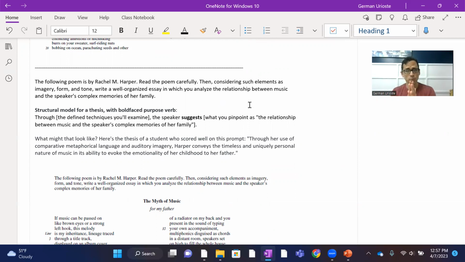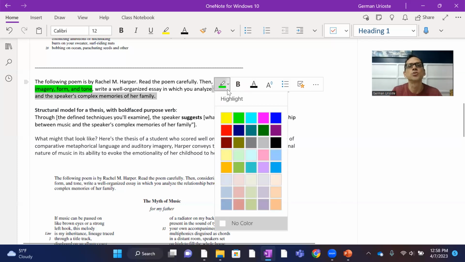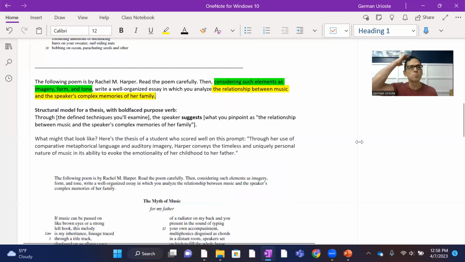So it again has these 2 parts. The prompt doesn't say how, but the how is implied. In this first part, considering how the poet uses such elements as imagery, form, and tone. So this is the technique piece, and we'll make that green again. So you want to choose from those 3, maybe look at 2 of those in depth. Imagery, form, and form just means structure of the poem. Write a well-organized essay in which you analyze, and here is the claim you'll want to forge, the relationship between music and the speaker's complex memories of her family.